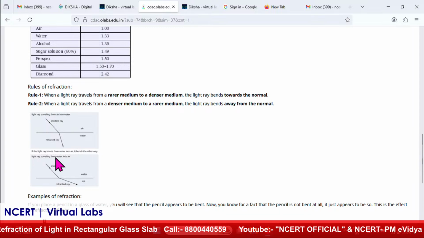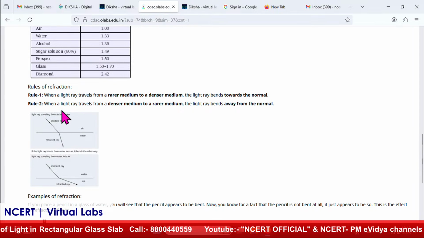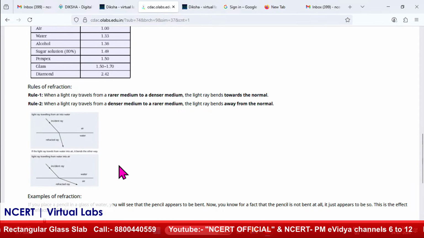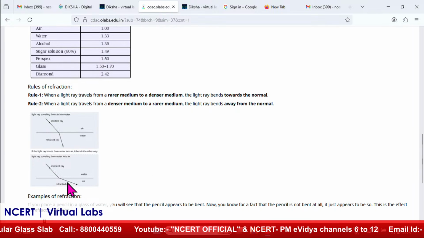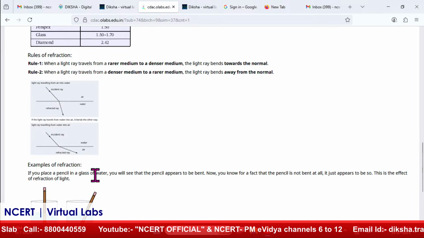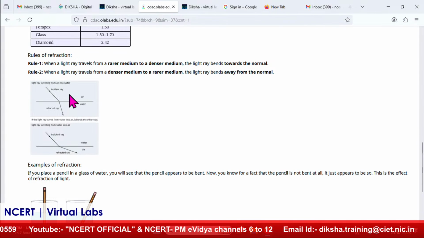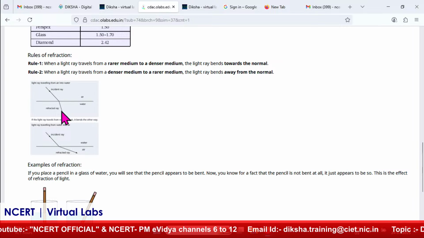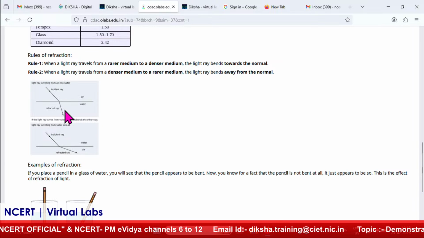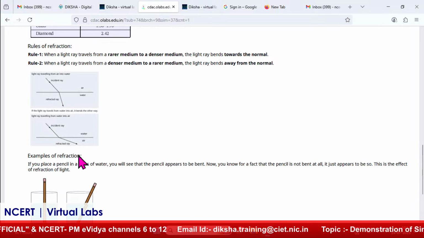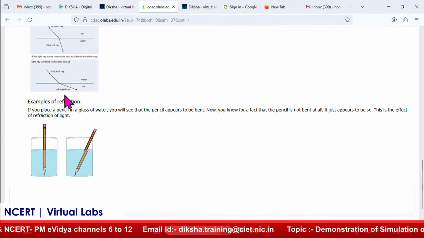So it bends towards the normal in this case, and when light travels from a denser to a rarer medium, it bends away from the normal, only because of the velocity change. I explained before that when it travels to a denser medium, its velocity decreases, so it bends towards the normal, and here its velocity increases, so it bends away from the normal.